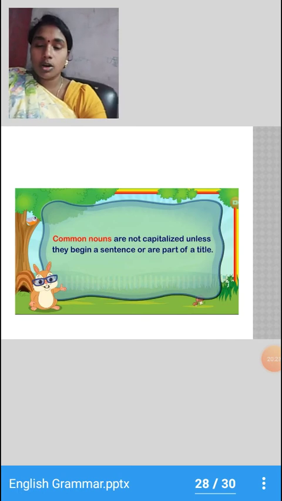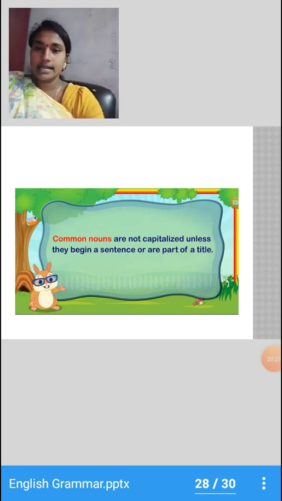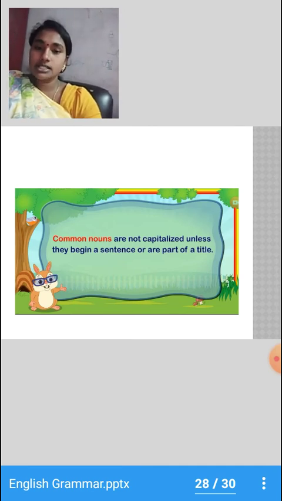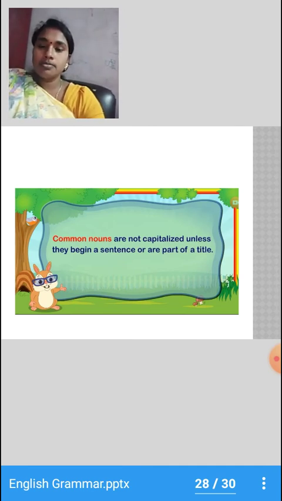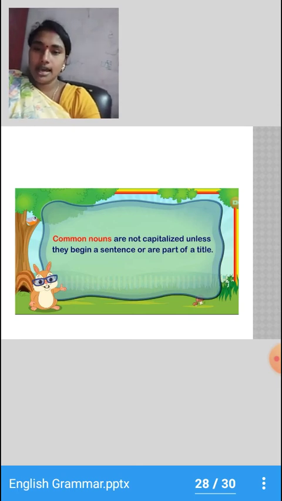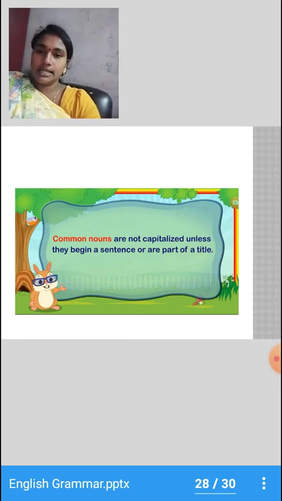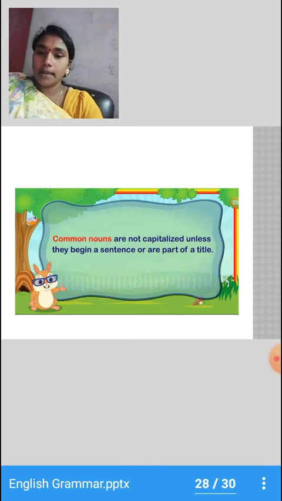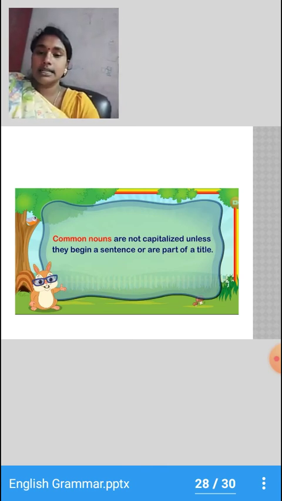They are always in lowercase letters, that is small letters, only if they are at the beginning of the sentence or form part of a title, they are given in uppercase letters or capital letters. Okay, children? So let me repeat. Common nouns are not capitalized unless they begin a sentence or are a part of a title.